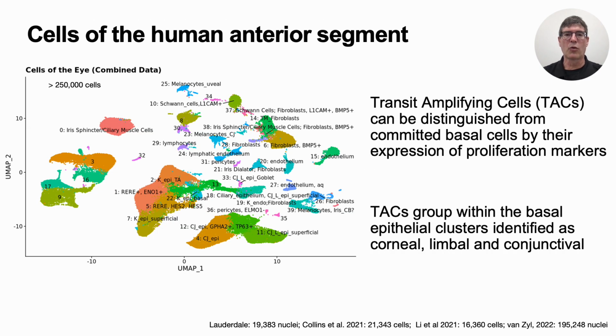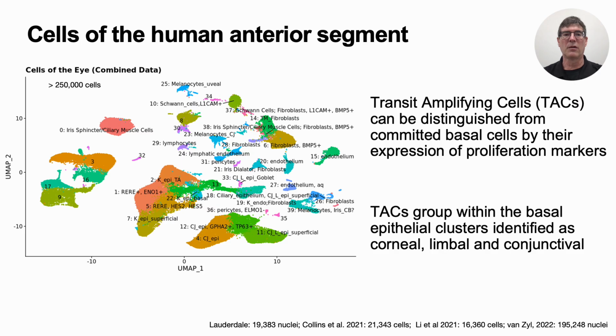In the context of corneal progenitor cells, I wanted to share briefly with you the findings from our cellular phenotyping of cells from the human anterior segment. The single-cell RNA-seq data set that I'm showing you is a combination of data sets from my lab as well as those published by Collins et al. in 2021, Lee et al. in 2021, and Van Ziel et al. in 2022. The goal of this study was to try to identify a limbal stem cell population.